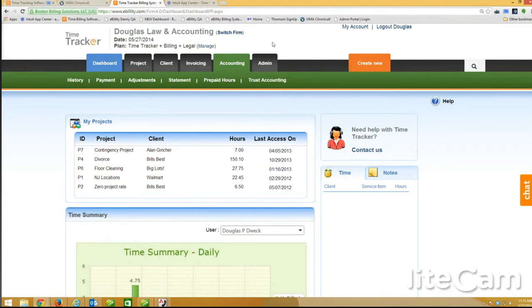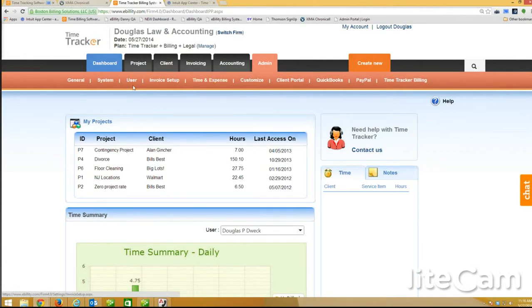All right, so what I normally do on a given webinar is make a time entry, make an expense entry, and make an invoice and receive a payment. So I'll actually do that. I want to show you a few things that are different now. So first thing I'm going to show you is under System. We added this accounting isolation.